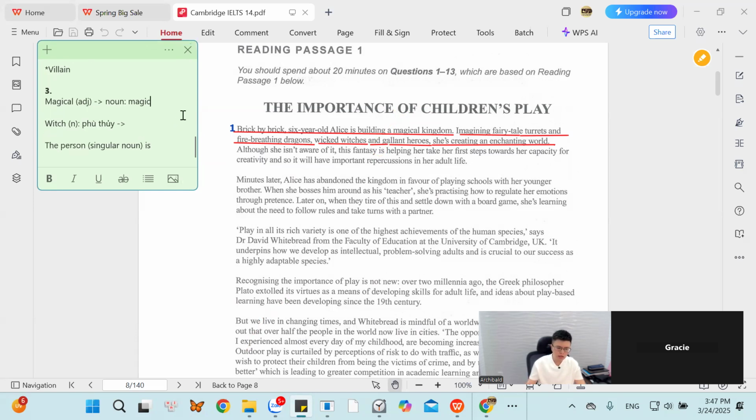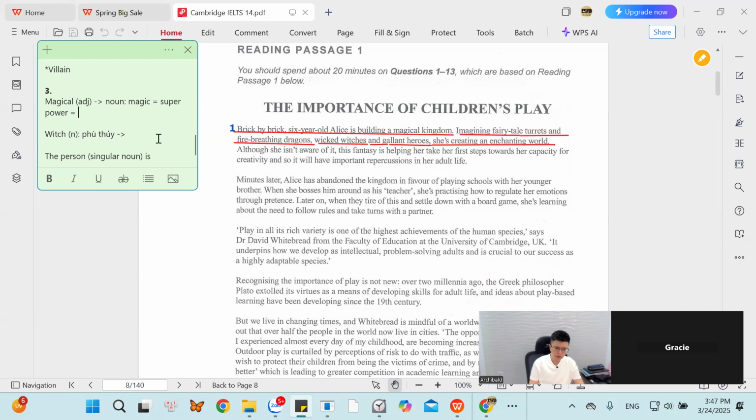Instead of magic, do you know any other word which has the same meaning? They use the word enchanted.